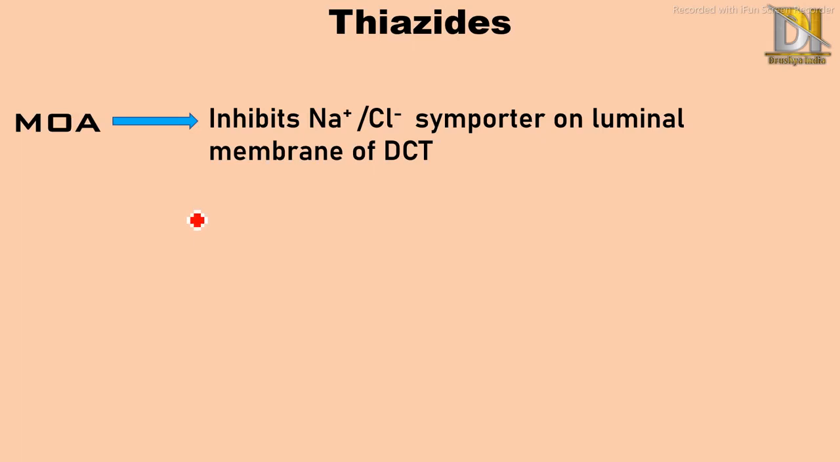As discussed in the classification, they inhibit the sodium chloride symport on the luminal membrane of the distal convoluted tubule. We have also seen it in the diuretics and the site of nephron on which they show action. So just remember, they inhibit the sodium chloride symporter on the distal convoluted tubules. This is the only mechanism of action of thiazide diuretics in just one line.